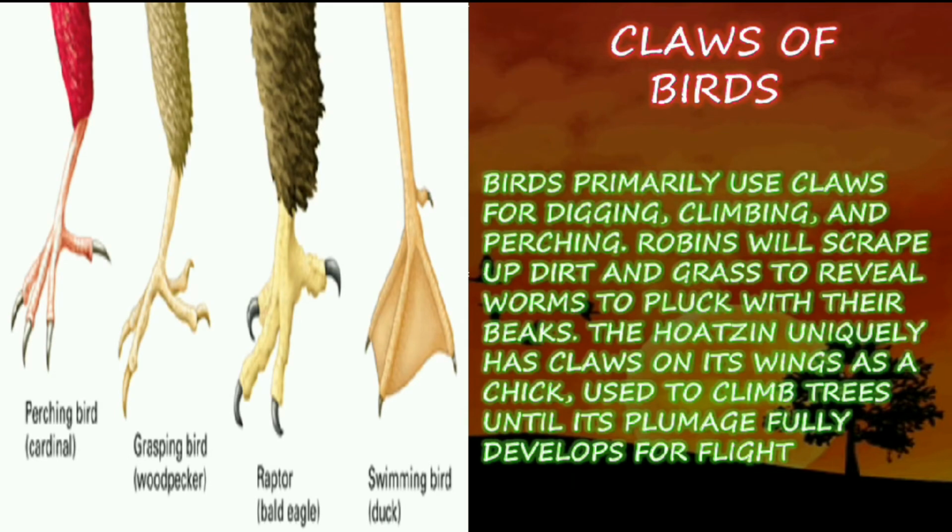Claws of birds. Birds primarily use claws for digging, climbing and perching. Crows will scrape up dirt and grass to reveal worms to pluck with their beaks. The hoatzin uniquely has claws on its wings as a chick, used to climb trees until its plumage fully develops for flight. So what is the claw used for? Yes, it is used to climb the tree and hold the branches, and also to dig the mud, climbing and perching. For these purposes the claw is used.